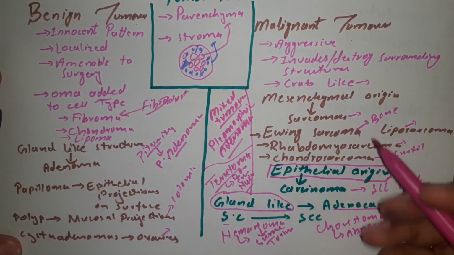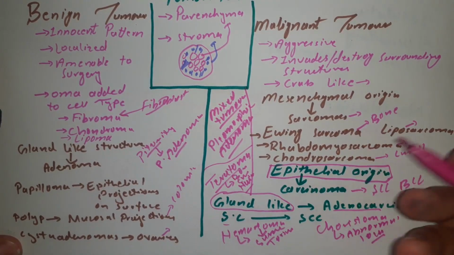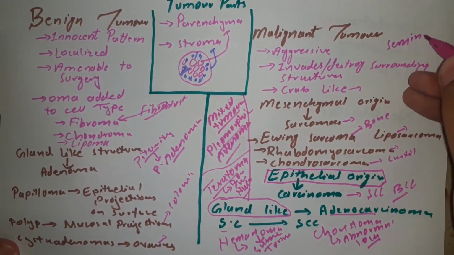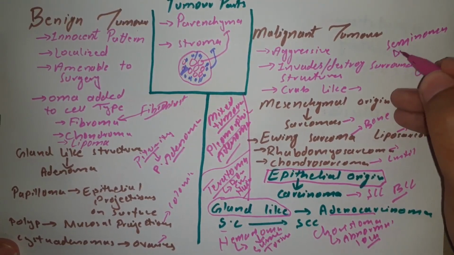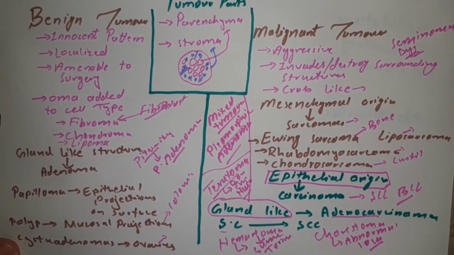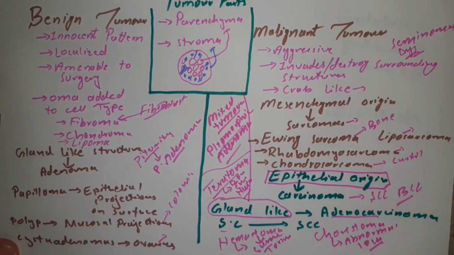Okay, and some tumors, as we have already discussed, do not fit into this classification. For example, seminoma is a testicular tumor which does not fit into this classification. In the same way, dysgerminoma is an ovarian tumor of the female genital tract, and so on. So this classification is not general. There are many tumors which do not fit into this classification. Okay, so it is a general overview. Many tumors do not fit into this kind of classification, and you will find in the course of pathology that the nomenclature of tumors is a complex thing which cannot be summarized in such an easy and small way. Thank you.